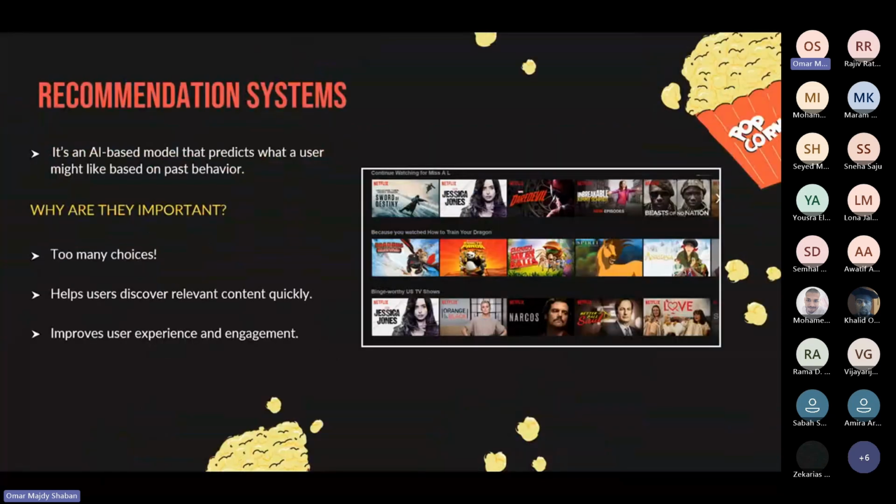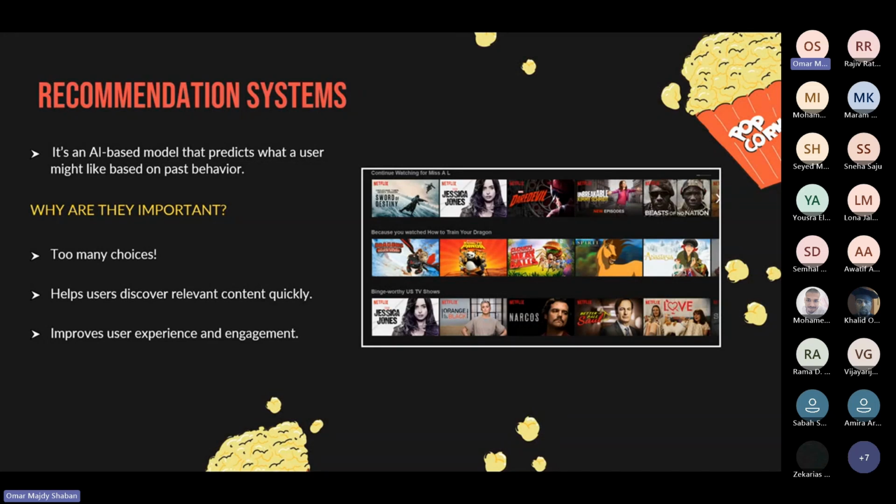Before explaining how recommendation systems work, let's actually define what recommendation systems are. A recommendation system is an AI-powered tool that predicts what a user might like, whether music or otherwise, based on their past behavior. Think of it as this: have you ever ordered food online on Talabat and the app keeps suggesting meals that are similar to your past orders?